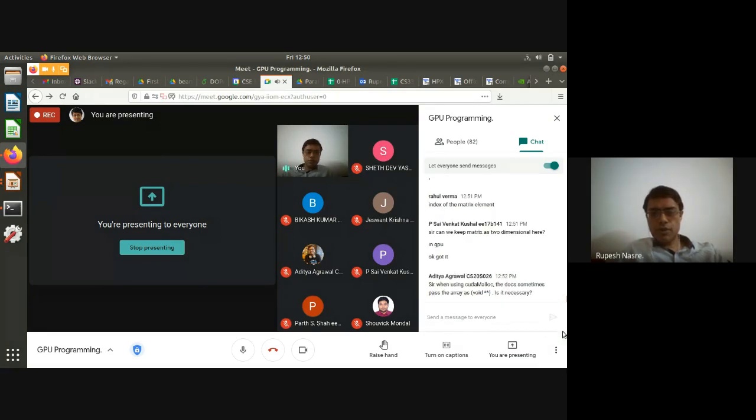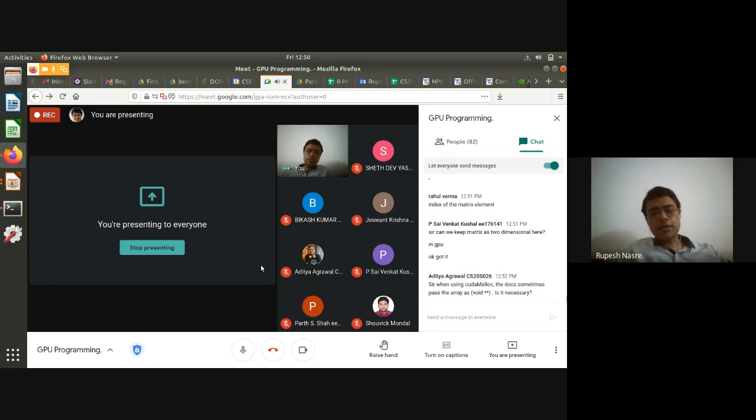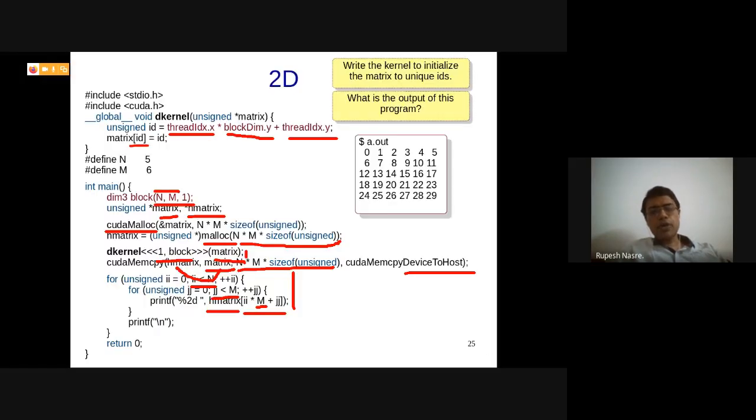When using cudaMalloc, the docs sometimes pass the array as void star star. Is it necessary? It is convertible. You can convert anything to void star star and void star star to anything. To make sure it has the base type, it has to be specified as void star or void star star in this case. You can typecast it, but even if you don't typecast, it is going to automatically get typecast, so that is not going to cause any problem.